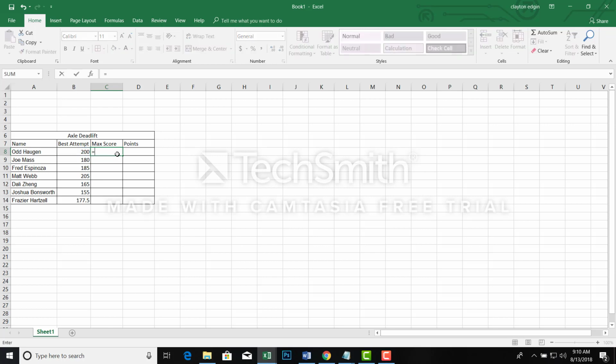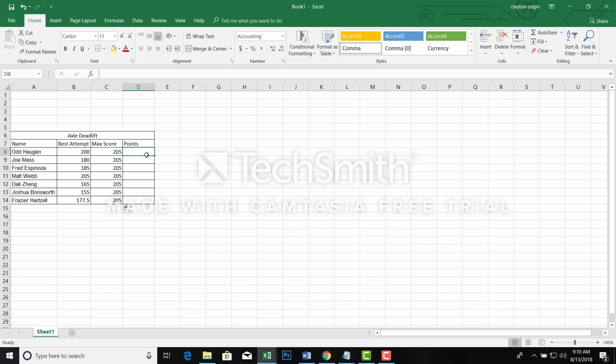So we're going to create a formula that says we want to find the maximum amount of weight lifted from all these guys. We'll make that absolute so we can easily drag it. So this says we want to find the most weight, or the highest number that exists in this range for all the athletes who have completed this exercise. That's going to be 205, which matches Matt's 205. Let's drag that down, 205 all the way down the board.